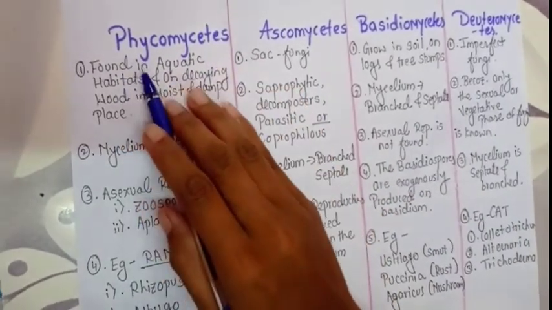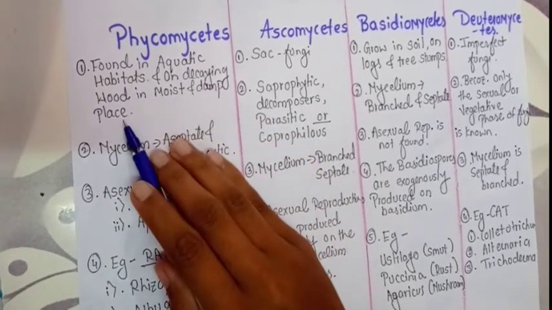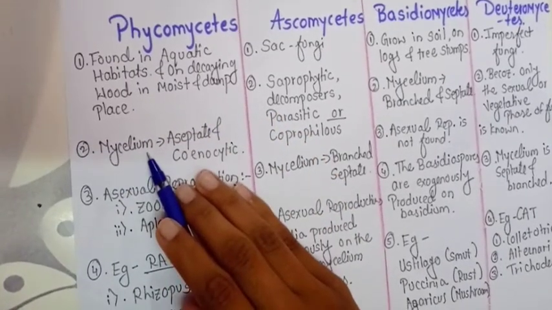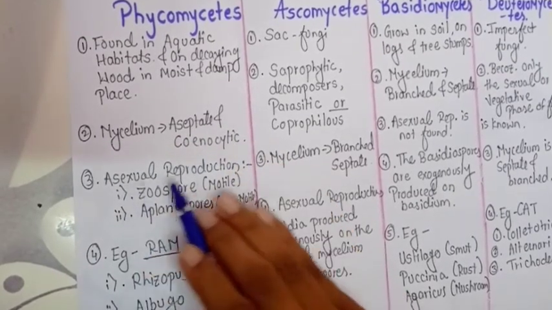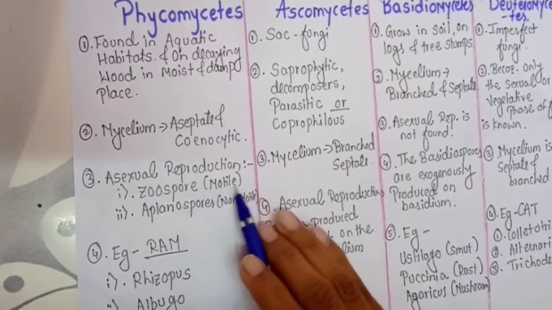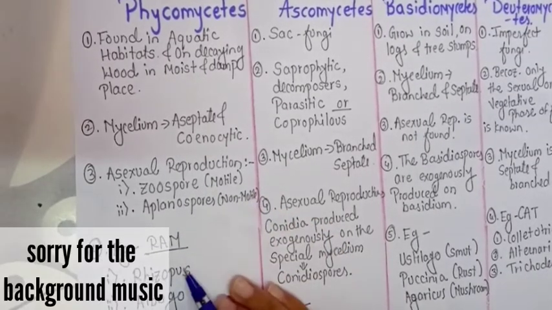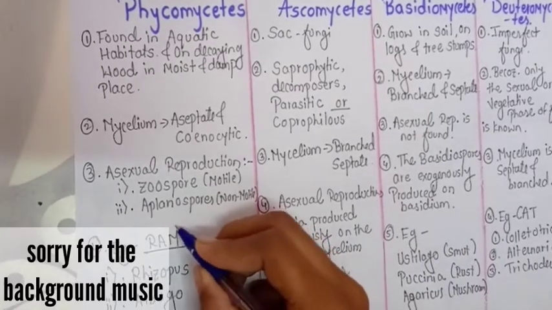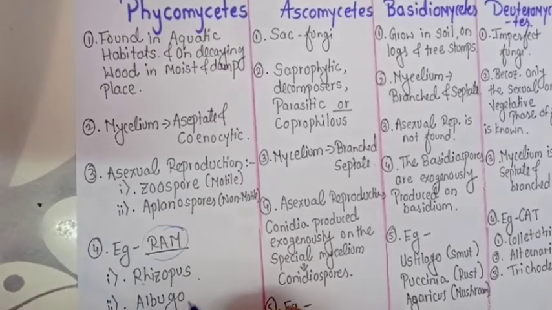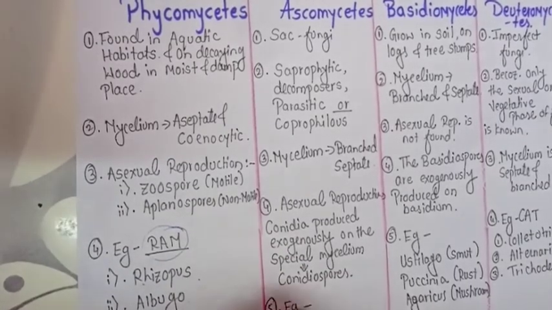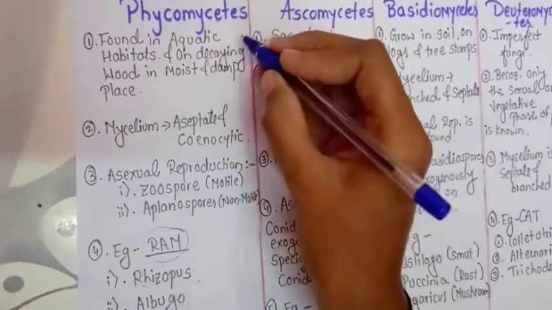Phycomycetes. It is found in aquatic habitats and on decaying wood in moist and damp places. Mycelium is aseptate and coenocytic. Asexual reproduction is by zoospores which are motile and aplanospores which are non-motile. The examples for the Phycomycetes we can remember by this code, that is RAM. R for Rhizopus, A for Albugo and M for Mucor. In this way, these are the 4 points that we have to remember under the class Phycomycetes.